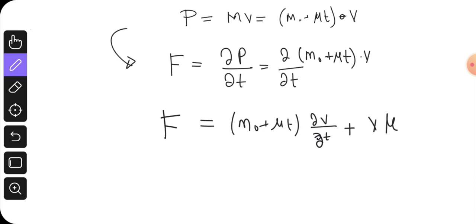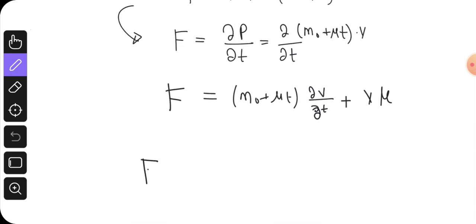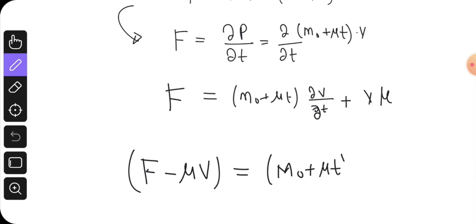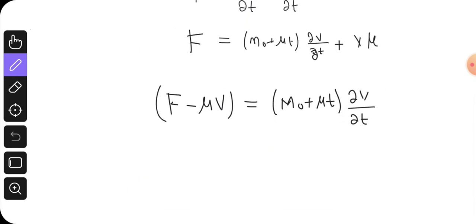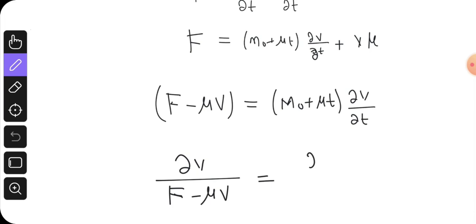This is F. Rearrange the equation a little bit: F minus mu v is equal to m naught plus mu t into dv by dt. Make all v terms on the left side, and it becomes dv divided by F minus mu v equals dt divided by m naught plus mu t.